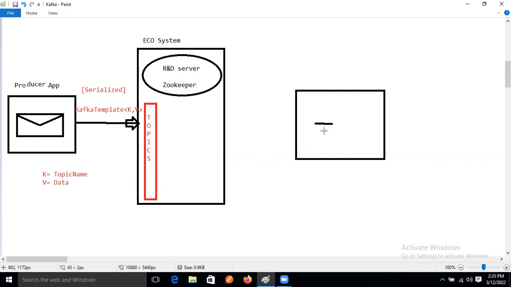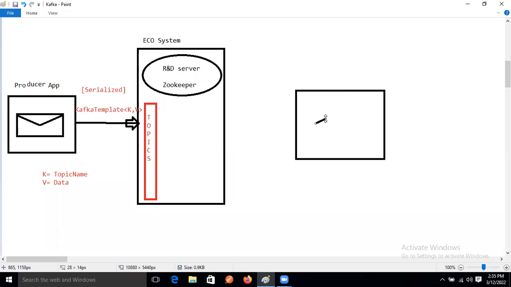The R and D server is nothing but Zookeeper. The consumer says, hey Zookeeper, please provide me this message queue. So the R and D server will create one message broker for this consumer.